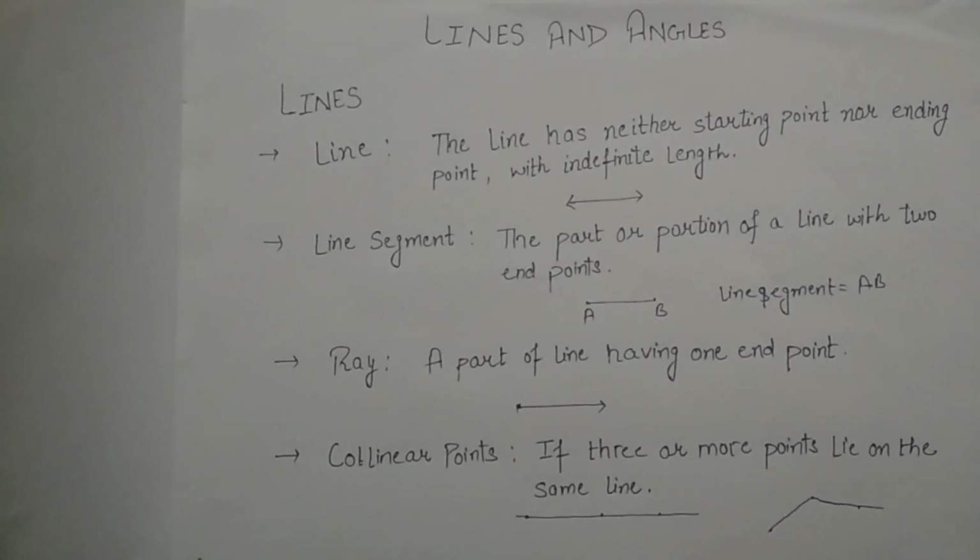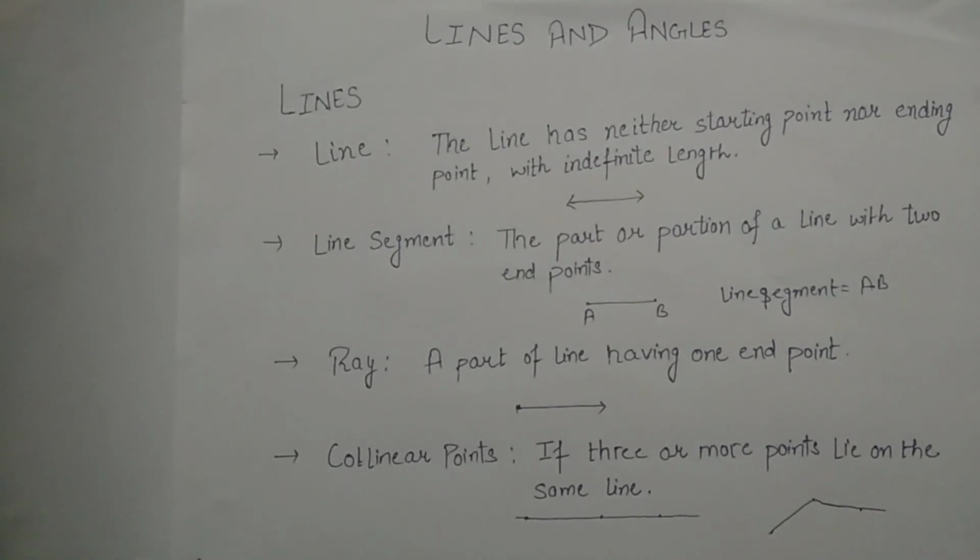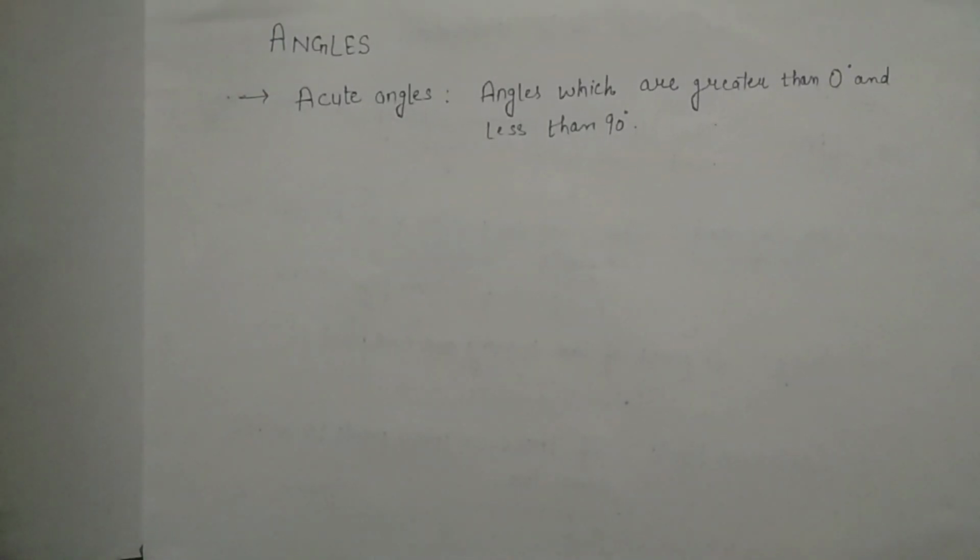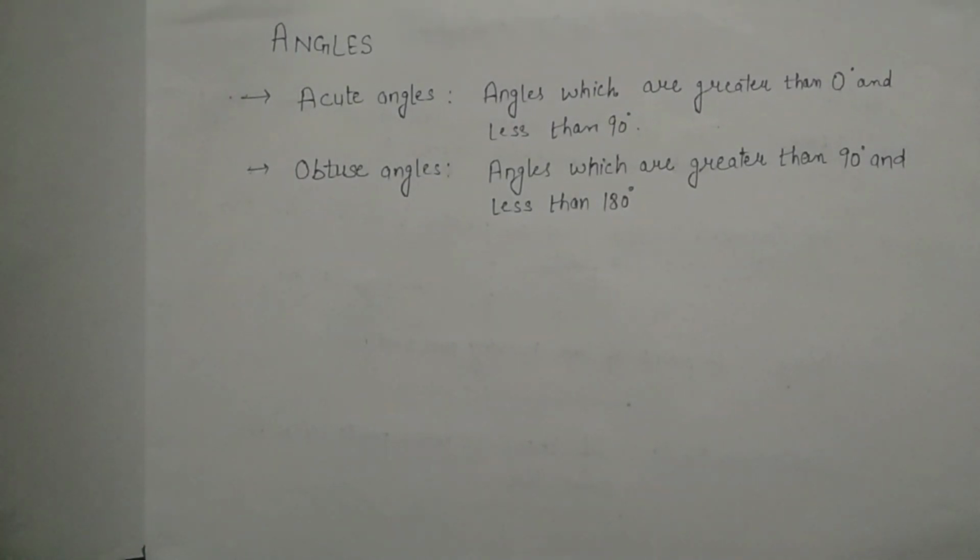Now, next we will discuss angles. So guys, in angles, let's discuss the first type, acute angles. What are acute angles? Angles which are greater than 0 degrees and less than 90 degrees are said to be acute angles. Angles greater than 0 and less than 90 are said to be acute angles. So guys, next is obtuse angles.